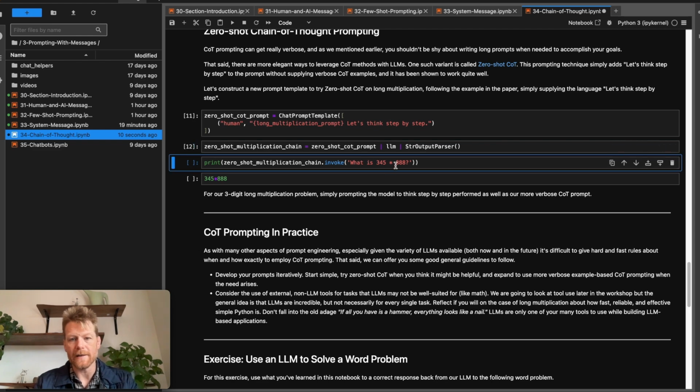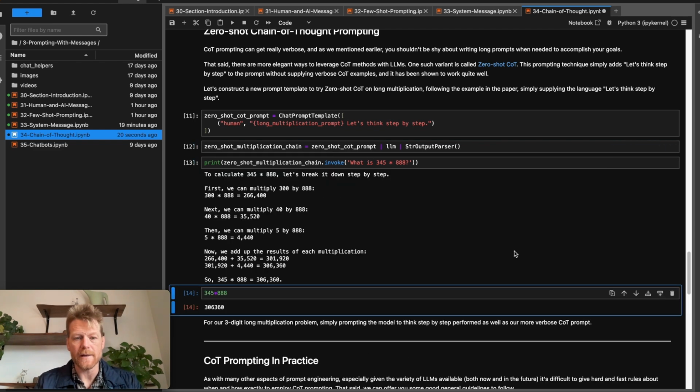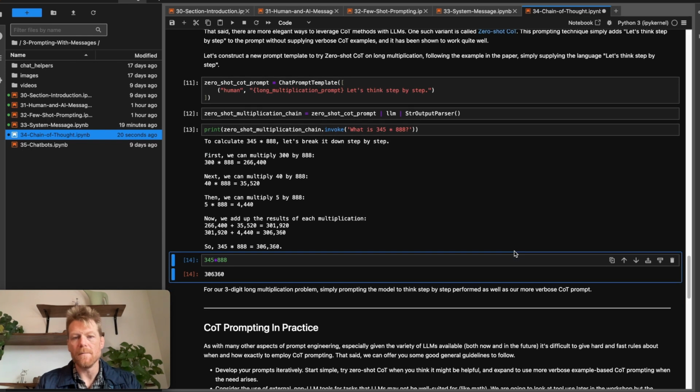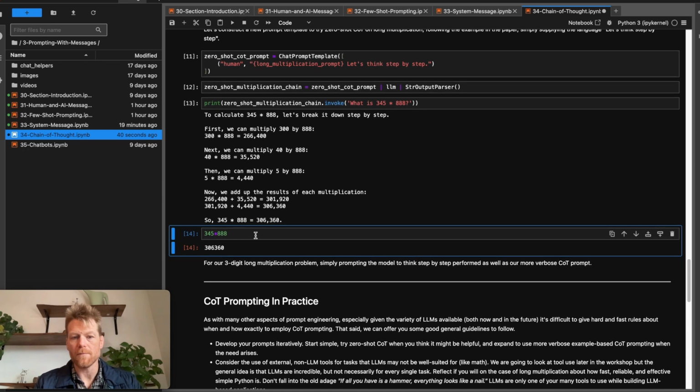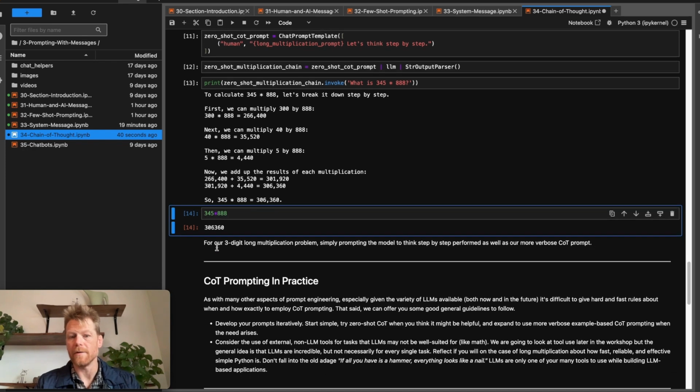And now let's try it again with 345 times 888. And you can see that similar to providing an example to the model to reason about it step by step, simply specifying to the model that it ought to think about it step by step, in fact, it went ahead and did that. And once again, when it was compelled to think about it step by step, doing 3-digit multiplication was no problem for it. And you can see 306,360 was again the correct response.